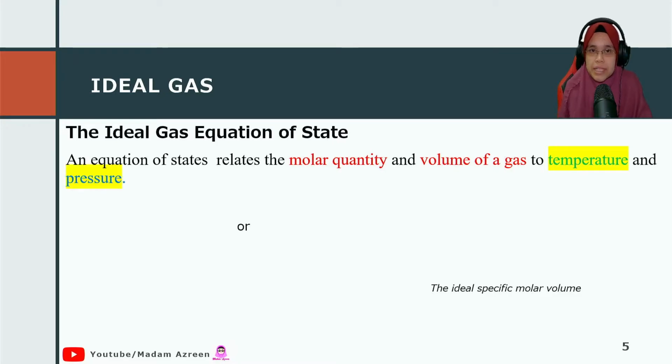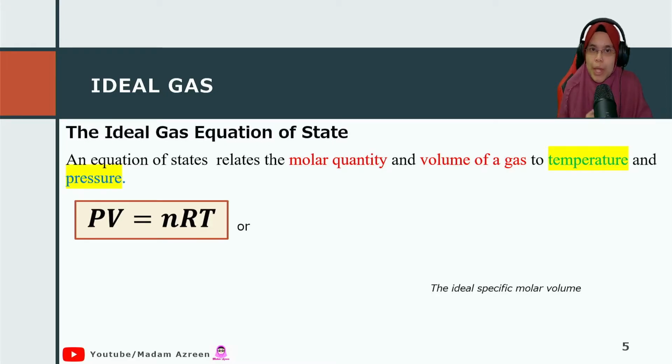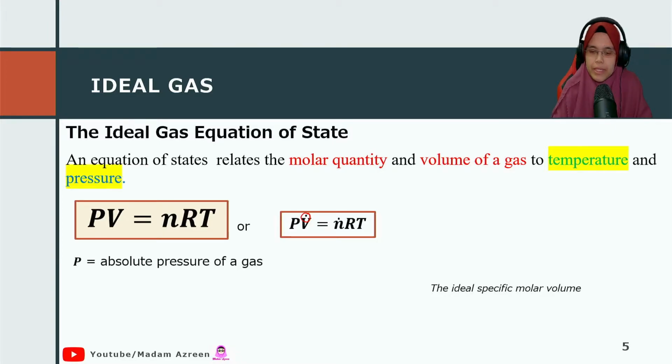Since this is the first time you heard about this, I would like to introduce to you PV = nRT, which is the ideal gas equation of state. This equation relates the molar quantity and volume of gas to temperature and pressure. And it can also be written in this form. I believe you already noticed that the dot symbol here is the flow rate, right? So P is the absolute gas pressure, V is the volume or volumetric flow rate of the gas,